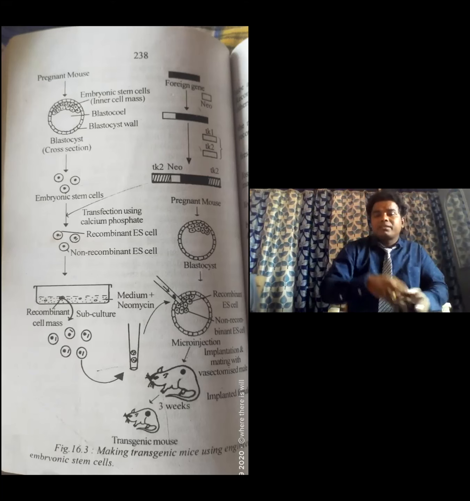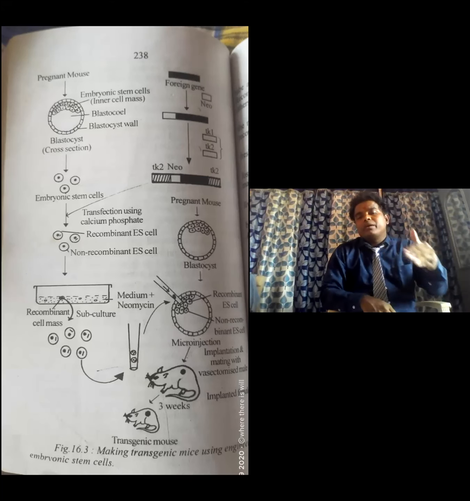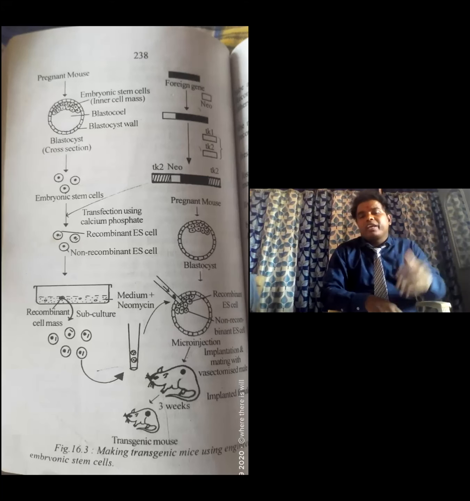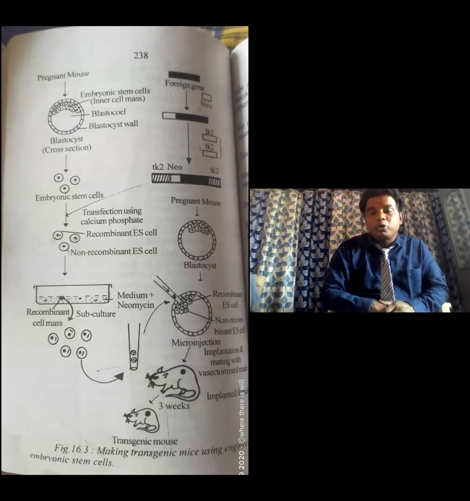This blastocyst is inserted into the foster mother. The foster mother is the surrogate mother; in Telugu we call her Pempudu Talli. After the blastocysts are injected, the foster mother is mated with a vasectomized male, and duplicate fertilization takes place.